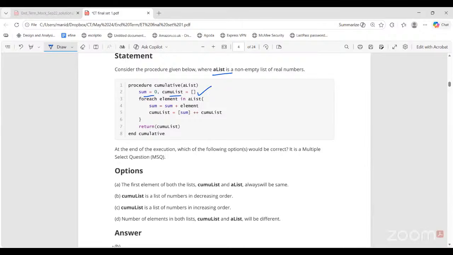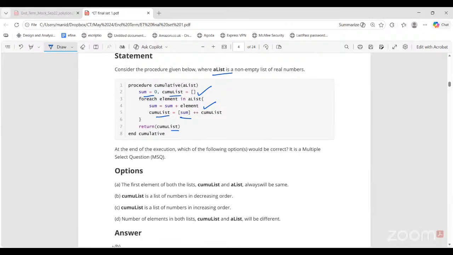So for each element in A list, we'll pick every real number from A list, add it to the sum variable, and in the new list we add that number, but from the beginning of the list, and then return this cumulative list. Okay, so at the end of execution, which of the following options would be correct? So what can we say about these lists?